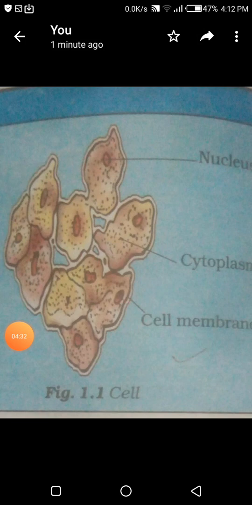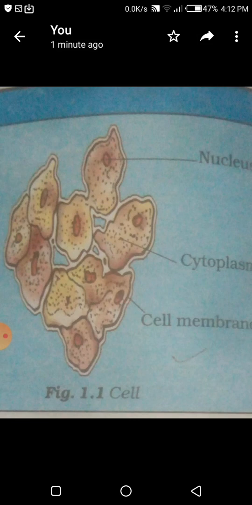So now please observe this cell. You have seen that buildings are made of bricks. Similarly, the bodies of living organisms are made up of tiny units called cells. Cells can be seen only under the microscope. Some organisms are made of only one cell. The cell is enclosed by a thin outer boundary